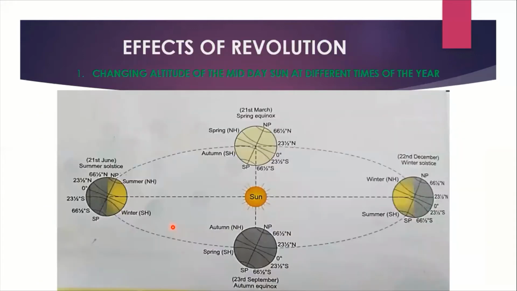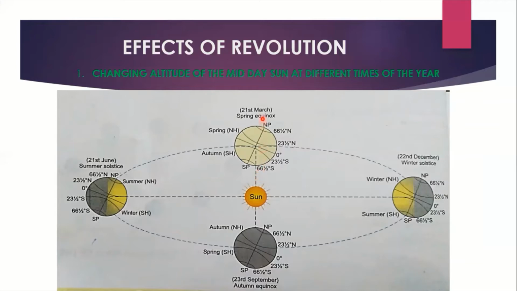Next is, what are the effects of revolution, or results of revolution. So the first one is changing altitude of the midday sun at different times of the year. Based on this diagram, we are going to explain many things. You can see that this is the sun. Now the first effect or result is the changing altitude of sun. Altitude means height. So the main effect of the revolution is the changing altitude of the midday sun at different times of the year.